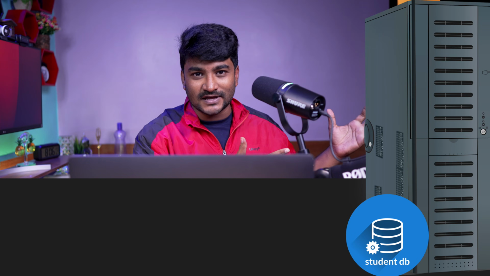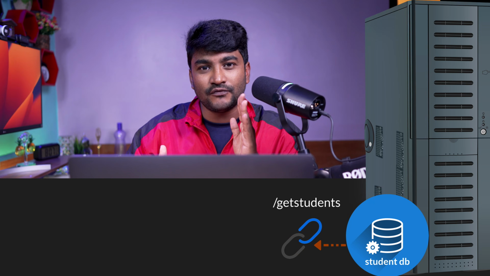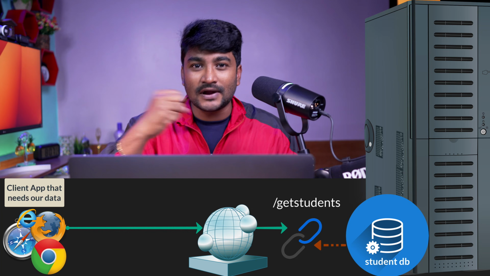That's what exactly happens when it comes to the Spring Boot REST API. We're writing endpoints, the Spring Boot applications. And what our Spring Boot application is basically doing? We have some data in our database. We are exposing those data through the endpoints. And we are making our endpoints public so that somebody can hit our endpoint and can grab the data.